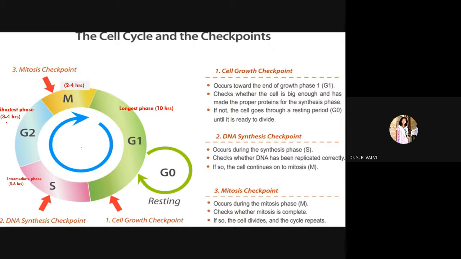Being a very important part of the cell cycle, the cell prepares itself. For example, suppose we want to make a recipe: we gather the raw material required for it. For example, we want to prepare sharbat.